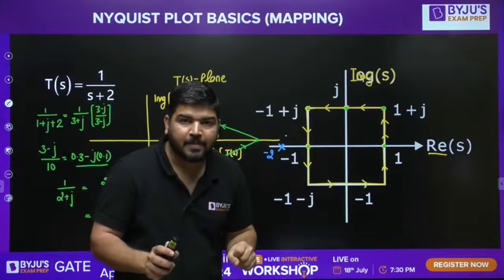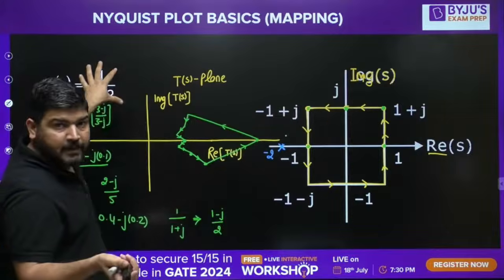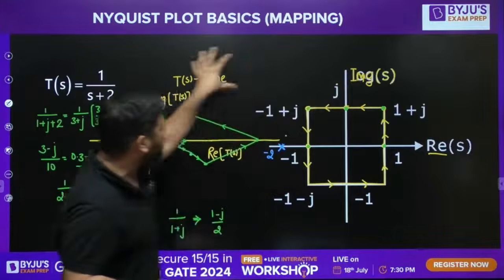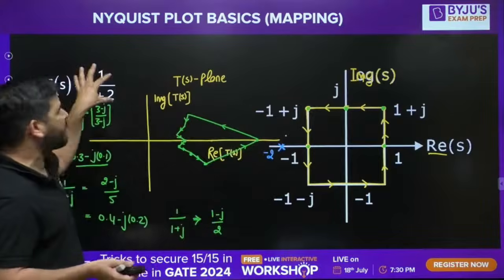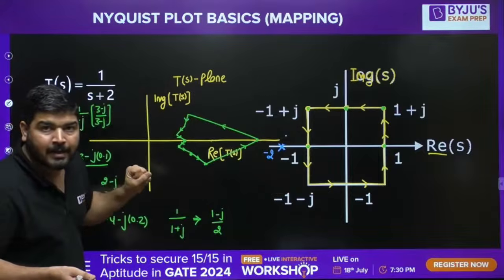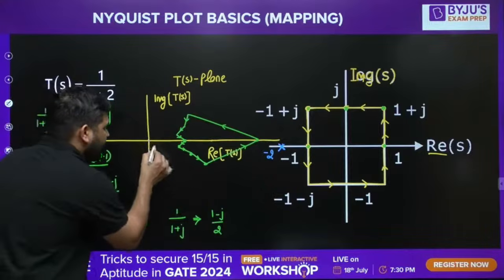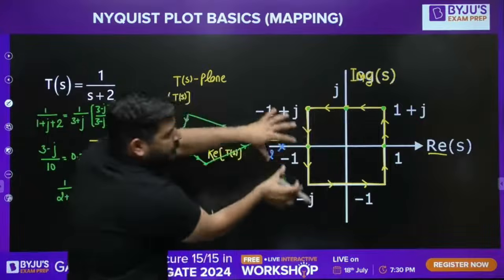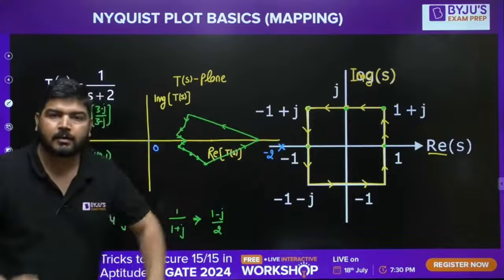It means if the poles or zeros of this function are outside this contour, and you map this contour into the TS plane, then there will be no encirclement of origin. You can see that. If you map this S-plane contour into the TS plane, the origin is not encircled.